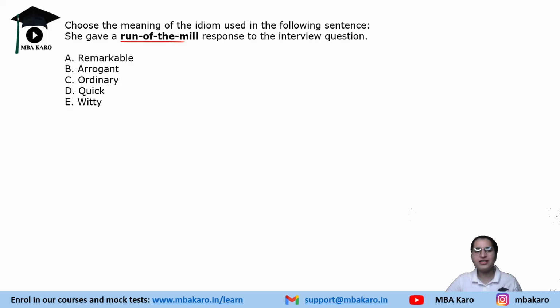So run of the mill is ordinary, means understand it this way, like thok ke bhav, if you are producing something, as we say that there is this one than of cloth, so similar like that. There is no speciality, nothing unusual, like ordinary, right? So the correct answer is option C.